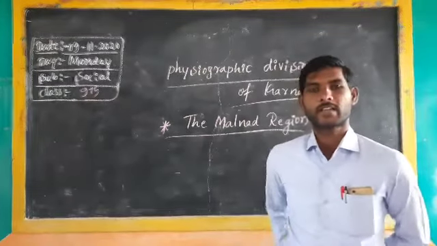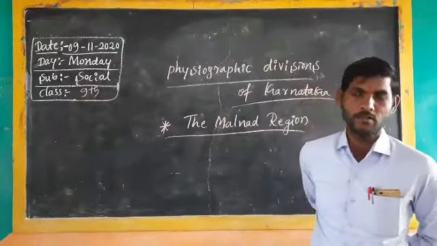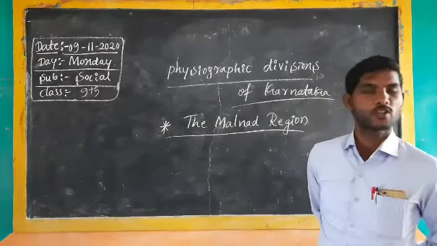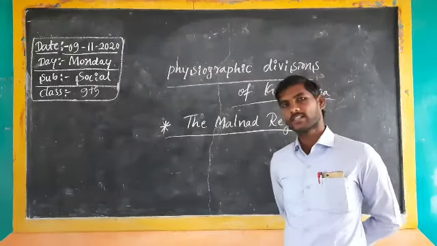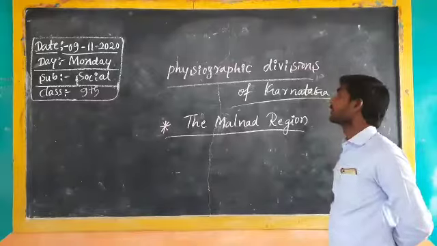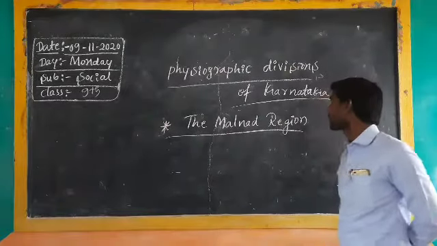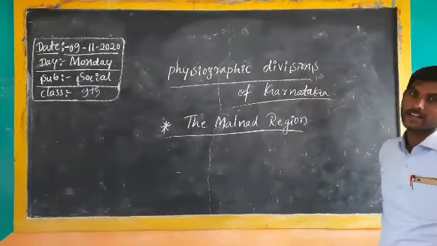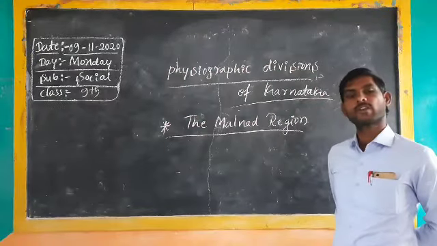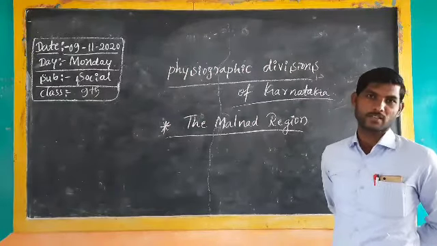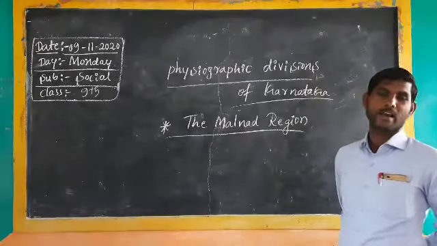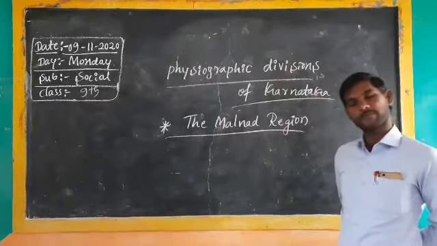At present, I am in 9th standard social study class. In a previous class, we already started the new lesson in geography. What is the name of the geography lesson here? Physiographic divisions of Karnataka. We already understood three major physiographic divisions of Karnataka in the previous class. The first one, the coastal plain, we already completed in the previous class.